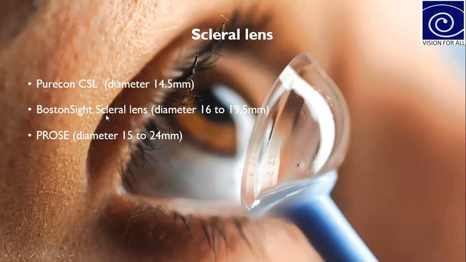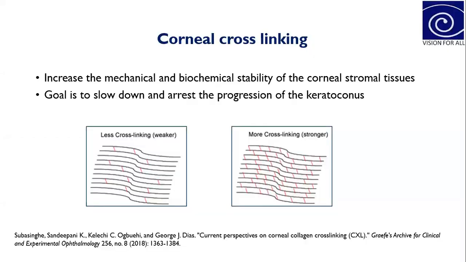So these lenses have been divided into three different groups depending on their diameter. These lenses are also widely used nowadays for patients who are not suitable for RGP contact lenses, or who are not comfortable with RGP lenses. So this is a good option for a patient who has keratoconus. We used to counsel the patients about these options also.